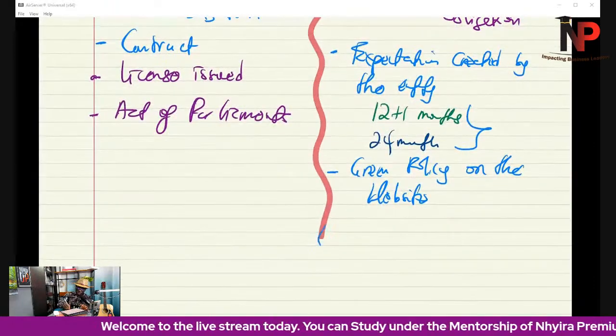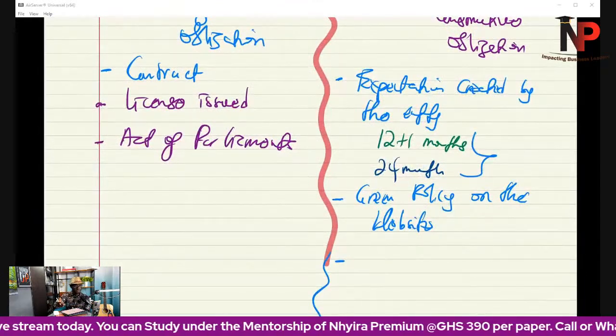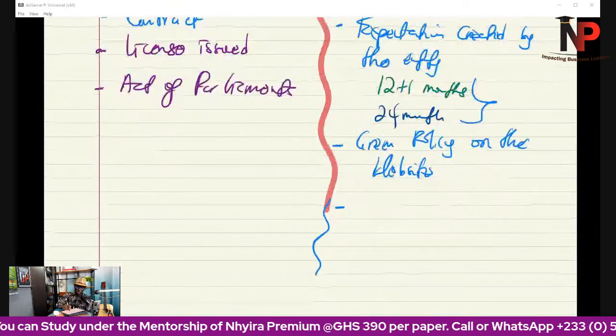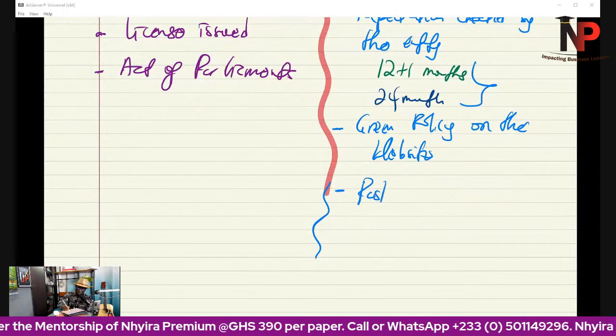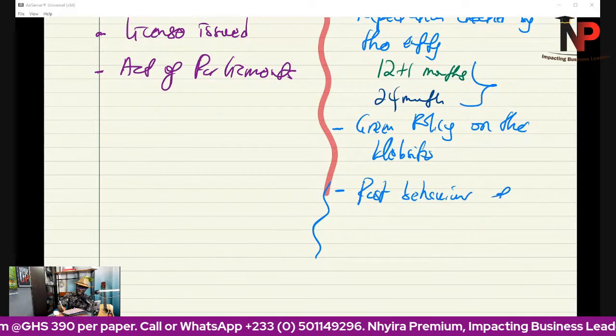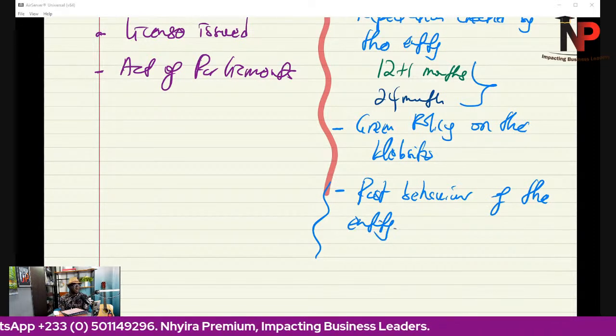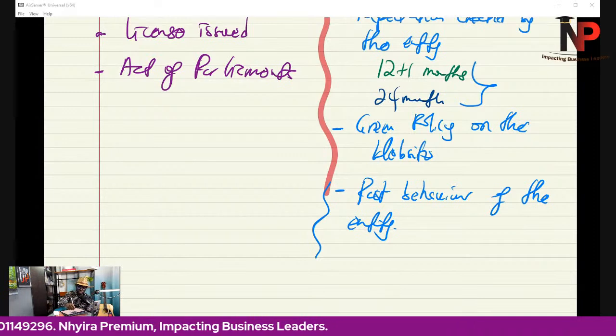Or better still, the last one that we can talk about: besides the expectation that we've created and the green policy on our website, the general past behavior of the entity can also create that constructive obligation. So, just an example, okay?